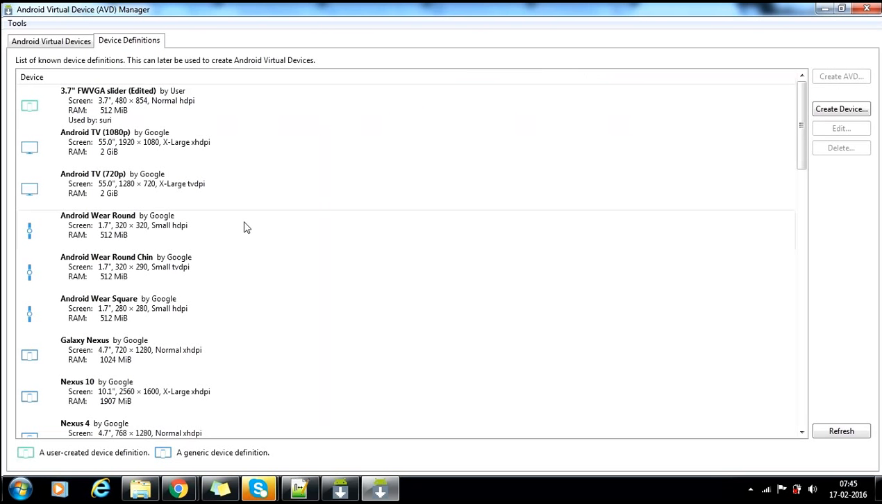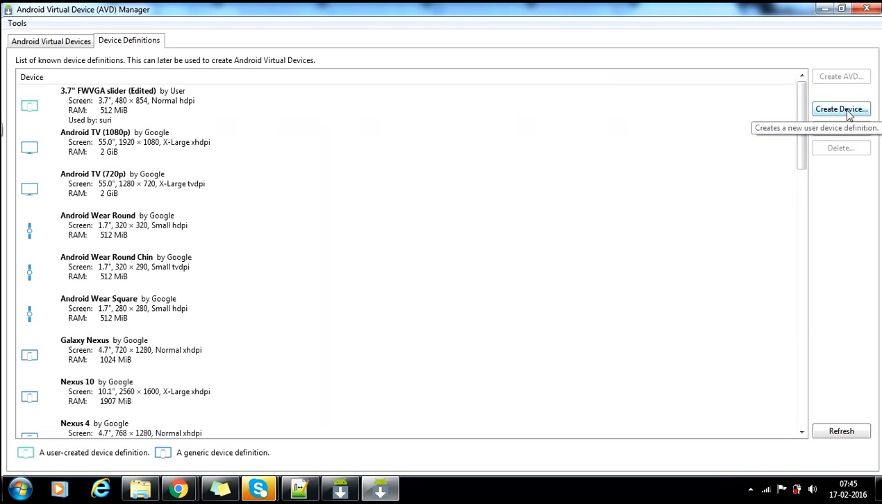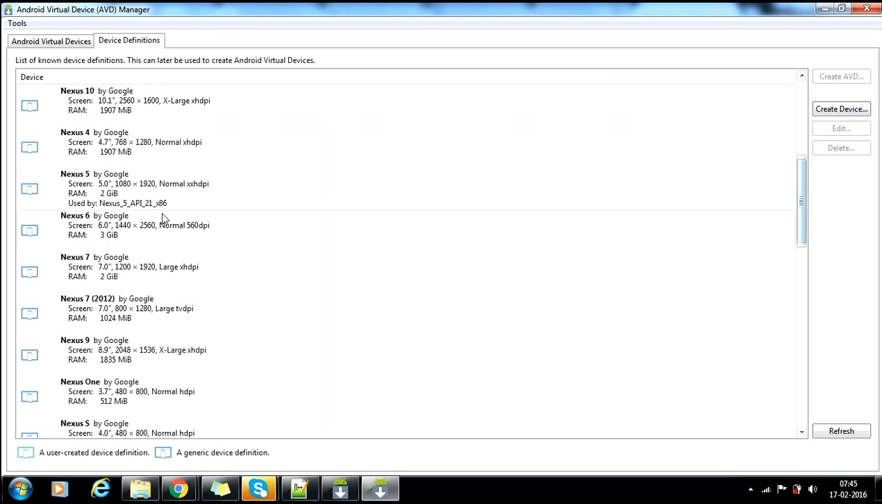I want to explain these things to you. These are the device definitions: how many devices I can support. These are the inches, resolutions, RAM size. By default, you can also create your own device. I'm telling you, this AVD will help you in a lot of things. You can develop an application by selecting a standard device. I will be selecting the Nexus 4 as my standard device.